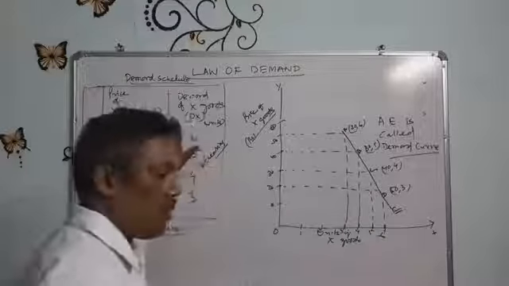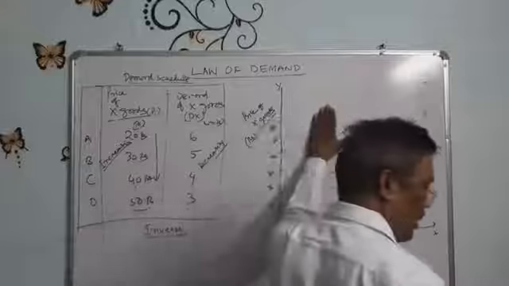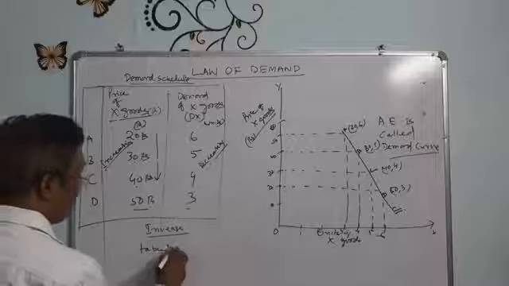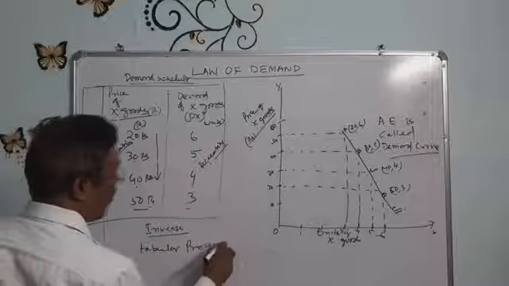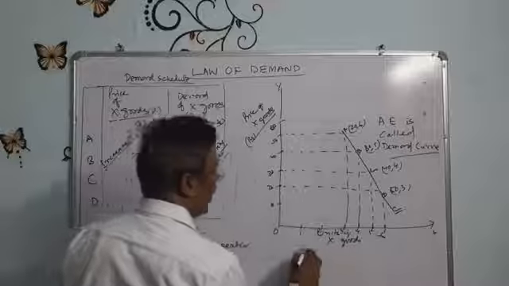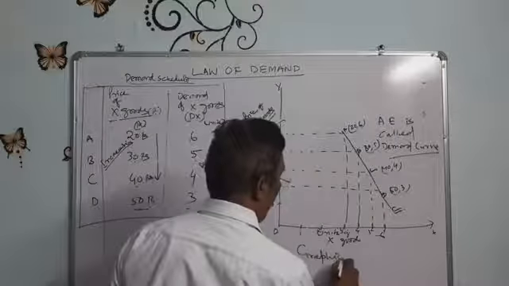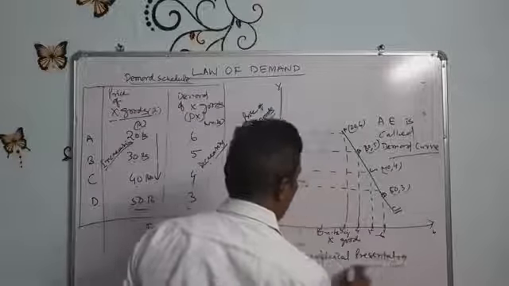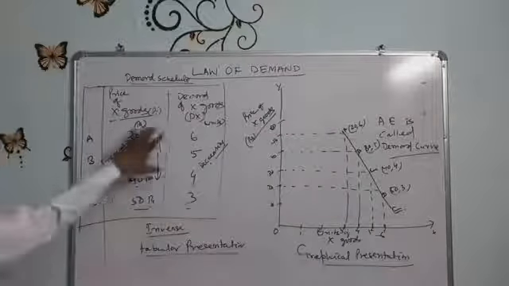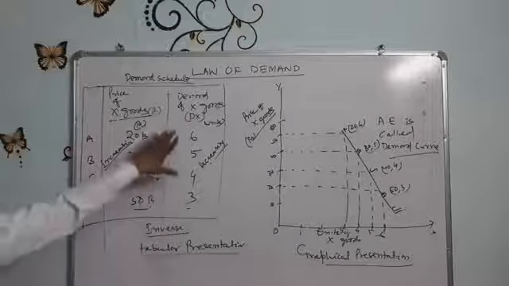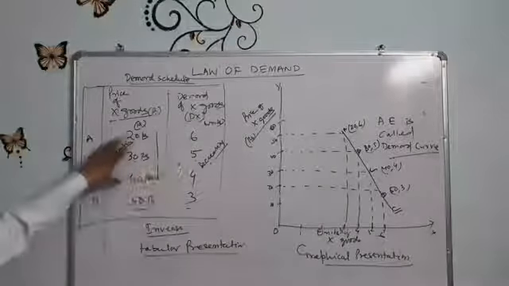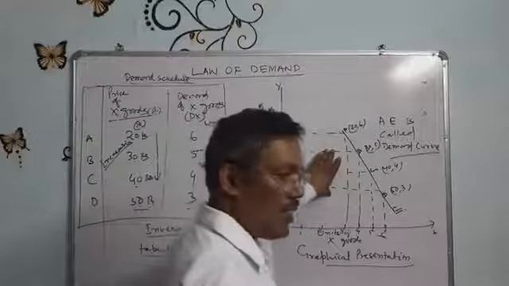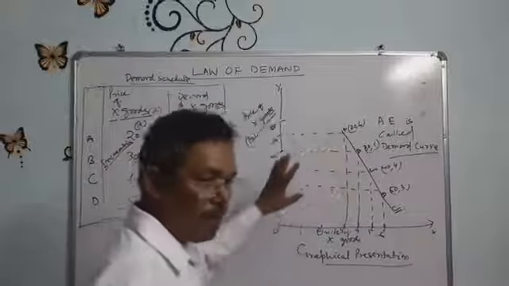Demand schedule is the tabular presentation, demand curve is the graphical presentation. Very simple. The tabular form shows how much quantity is demanded at different prices. The graph also shows the same.